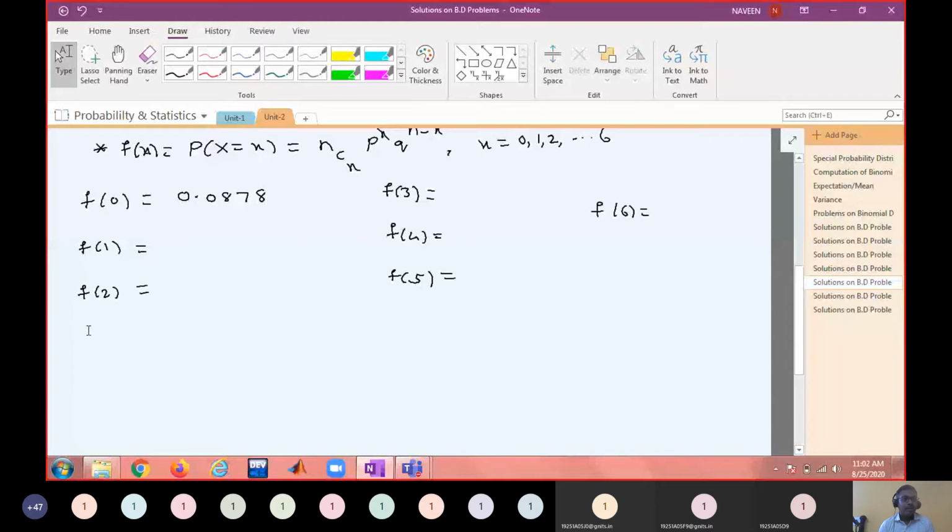Okay, so here I am going to put this heading: binomial distribution table. Meanwhile, you please compute these values.